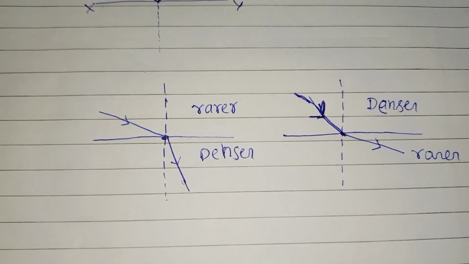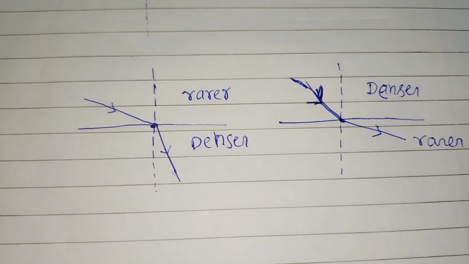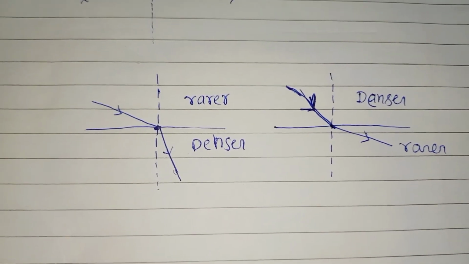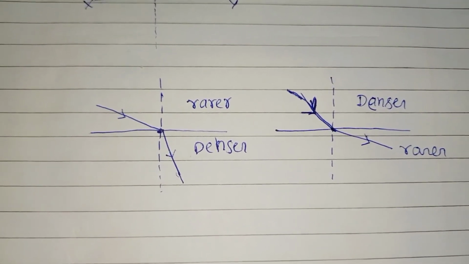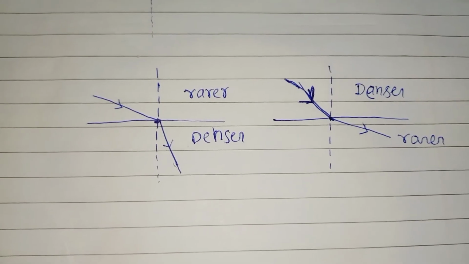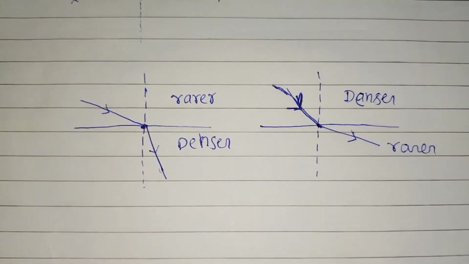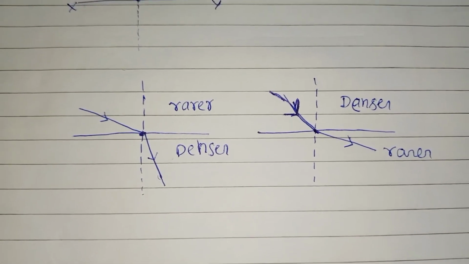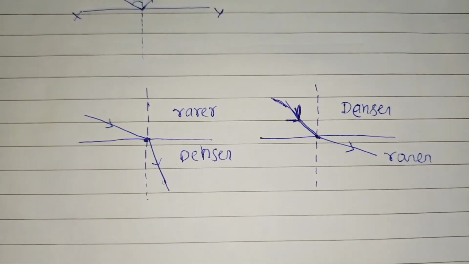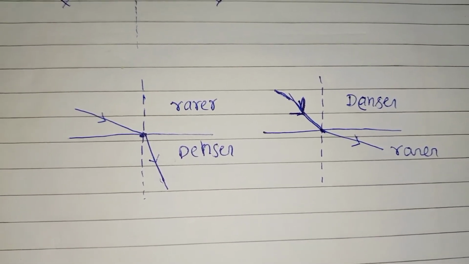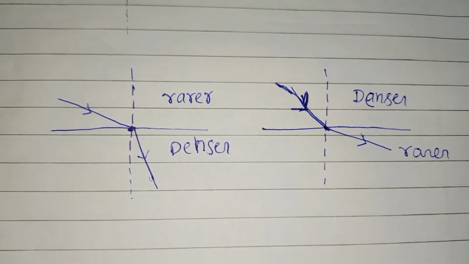Don't notice the diagram much. So as you can see, there are two cases in the process of refraction. First is when the light ray travels from rarer medium to denser medium, and the second one is when the light ray travels from denser medium to rarer medium. You can take any of the mediums in the place of rarer and denser medium, as there are two laws of refraction, so both of the laws apply on both cases.